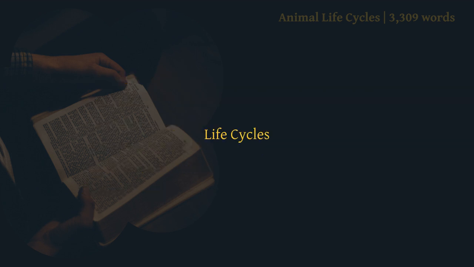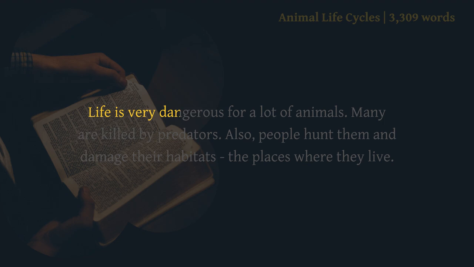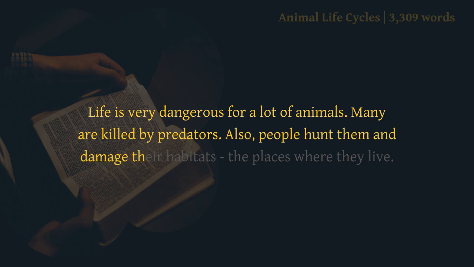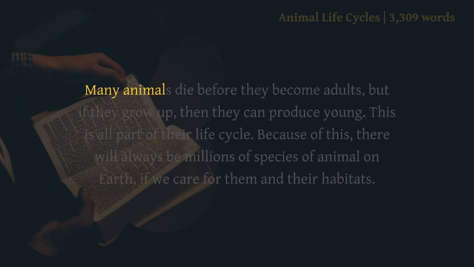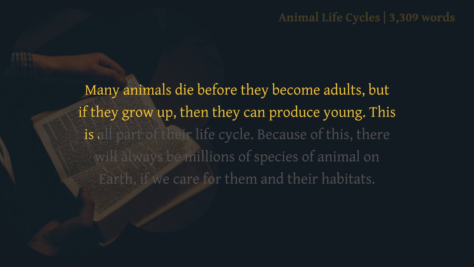Life cycles. Life is very dangerous for a lot of animals. Many are killed by predators. Also, people hunt them and damage their habitats, the places where they live. Many animals die before they become adults, but if they grow up, then they can produce young. This is all part of their life cycle.